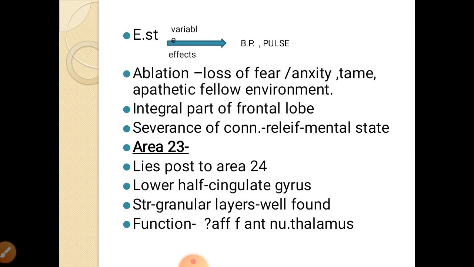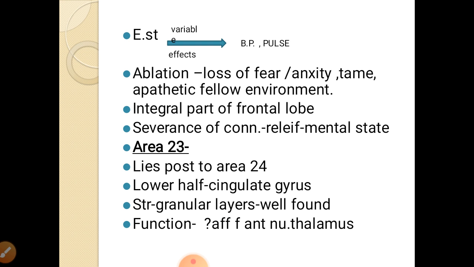If you electrically stimulate it, that may cause changes in blood pressure and pulse rate. Ablation or removal of area 24 causes loss of fear and loss of anxiety. The animal becomes tame, apathetic to its environment. This is an integral part of the frontal lobe, and severance of the connections may give relief in the mental state. Area 23 lies just posterior to area 24 in the lower half of the cingulate gyrus.